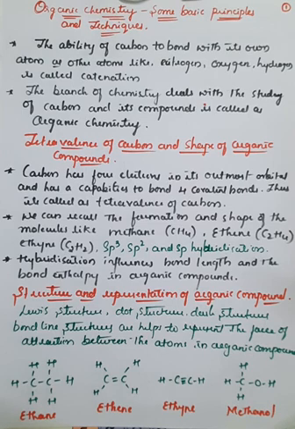So generally, organic chemistry is a sub branch of chemistry which deals with the study of carbon and its compounds. We have already seen the periodic table. In the periodic table, the study of the elements other than carbon is regarded as inorganic chemistry.